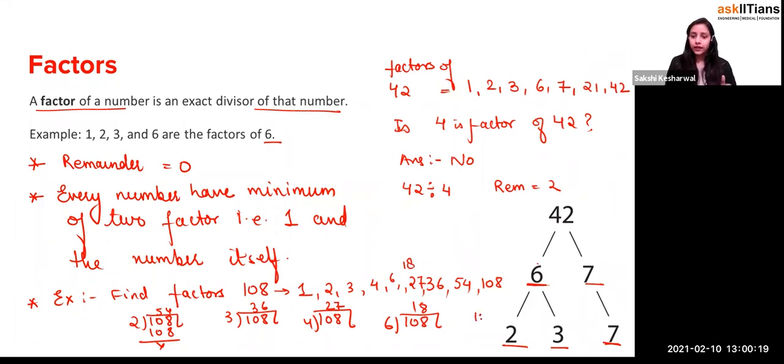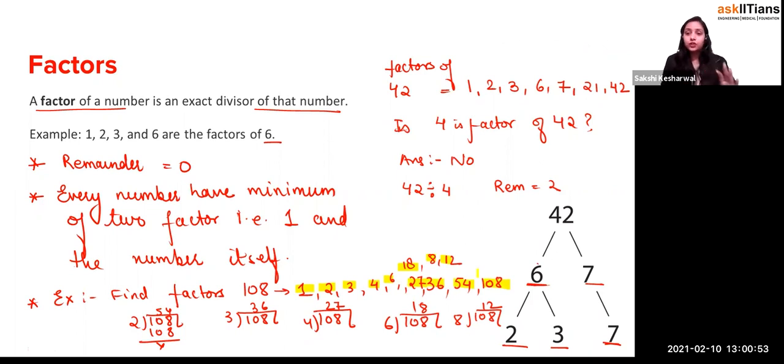Now let's check whether this is divisible by 8. This is divisible by 8 again. If you divide this, it will be 12. So you should know the tables. If you know the tables till 10, 12, you just have to divide. So you see that it is divisible by 8 into 12. So it has so many factors. If you count the factors: 1, 2, 3, 4, 5, 6, 7, 8, 9, 10, 11, 12. It has 12 factors in all.